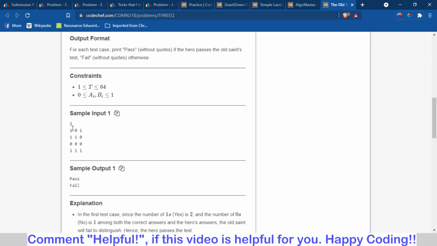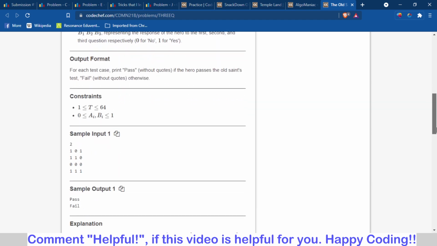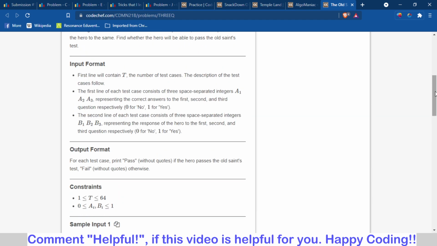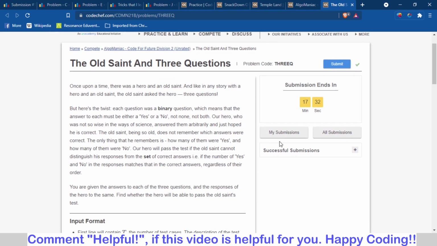You can see here there are 2 ones and 1 zero. In this case also there are 2 ones and 1 zero. So the answer is pass. In this case there are 3 zeros and no ones, and there are 3 ones and no zeros. So the number of ones and number of zeros are not equal. That's why the answer is fail. It is a very simple code. At the start I was also facing some difficulty in understanding the question, because it had a twist, but later on I submitted the correct response.